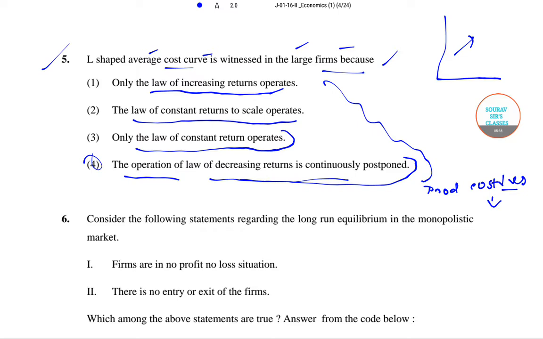So for question number 5, the right answer is option 4.